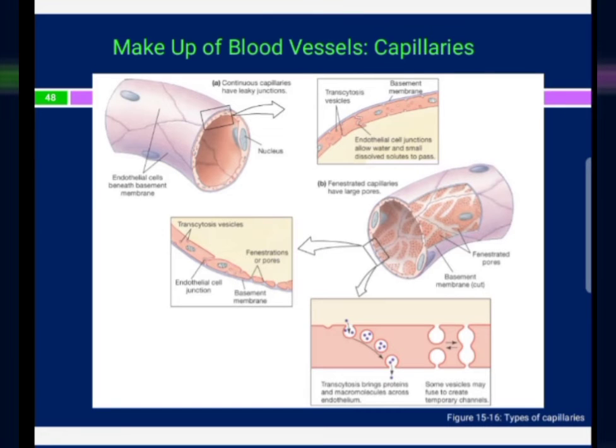So what is pinocytosis? Pinocytosis is actually endocytosis in which a pinocytotic vesicle is formed on one surface of the cell by an invagination of the plasma lemma. It subsequently detaches itself, crosses the cytoplasm and fuses with the cell membrane on the opposite surface of the cell.